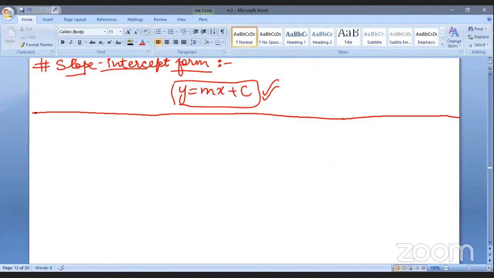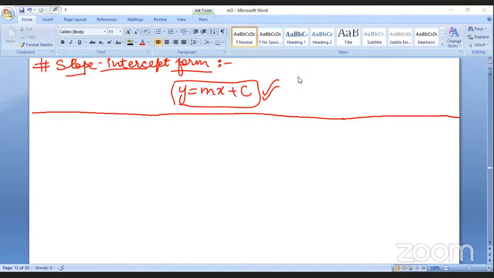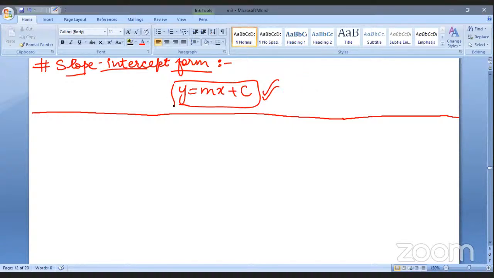Because I didn't find till now any question which was... Ma'am, even I did not find any question using these formulas. No question was like that, but there were questions like a particular person wants to go from one place to another, and he has traveled some distance in different directions. So what would be the shortest distance he has traveled? In those kinds of questions, we just have to find the straight line so that we can get the shortest distance.